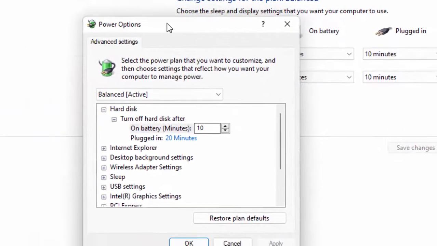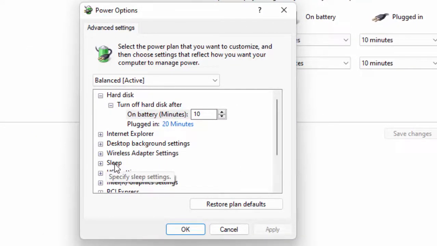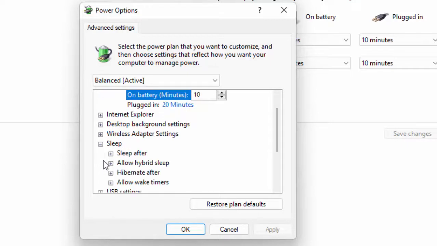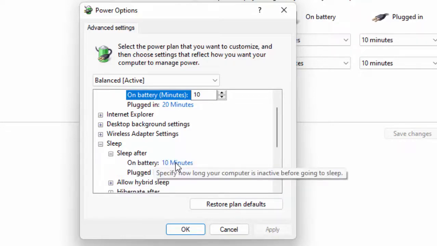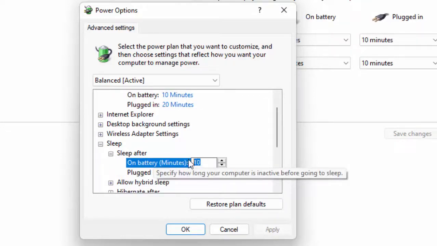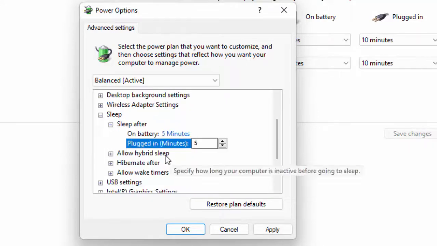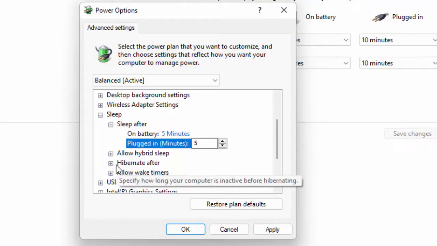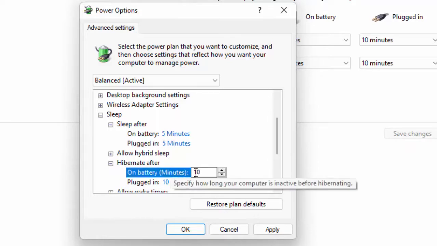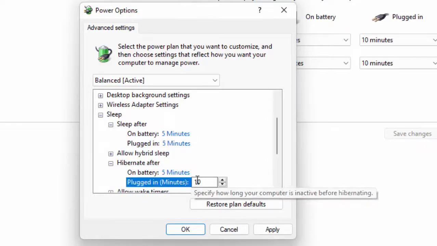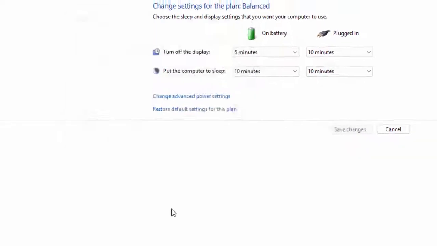So finally in this format, guys, you can see here the sleep option. You expand this, click on the plus mark and expand the sleep after. Change the value, give it 5. Next expand the hibernate after and give the value 5. After that, click on apply and click on OK.